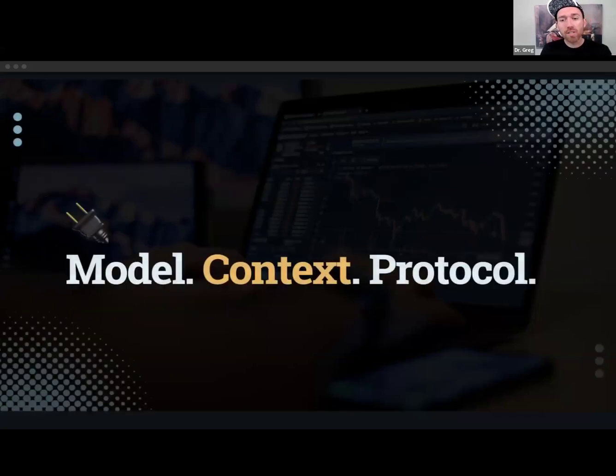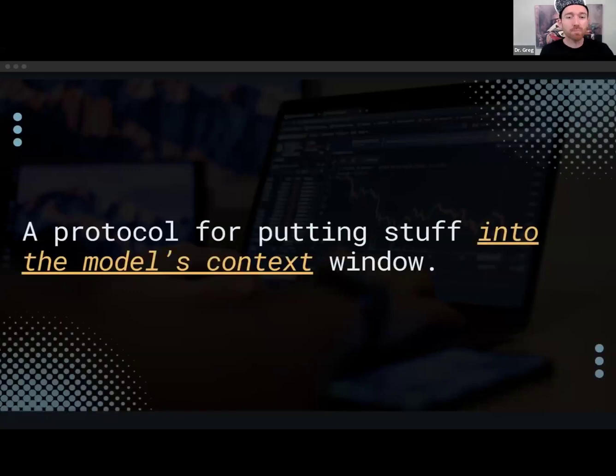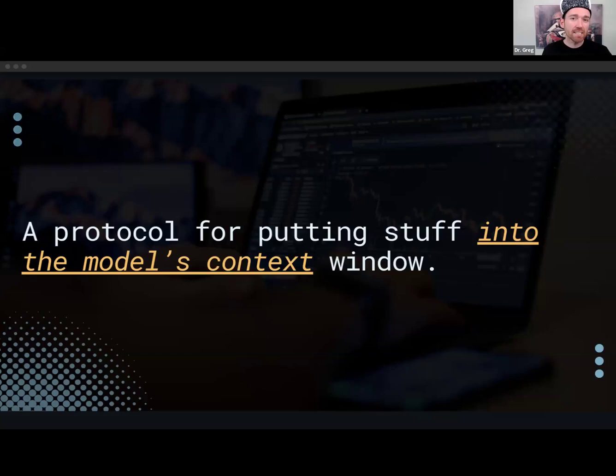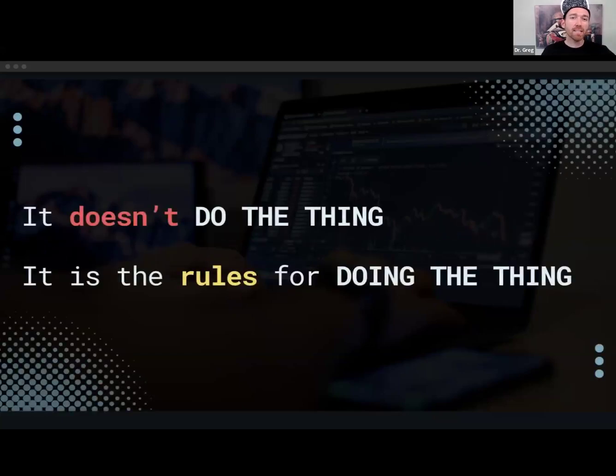It's called Model Context Protocol. So we could kind of say it's a protocol for putting stuff into the model's context window. Now, importantly, it's not something that does that. It doesn't do the thing. It's the rules for doing the thing.